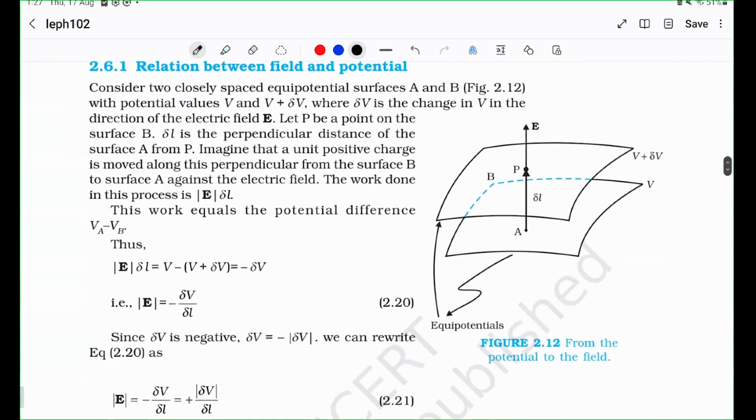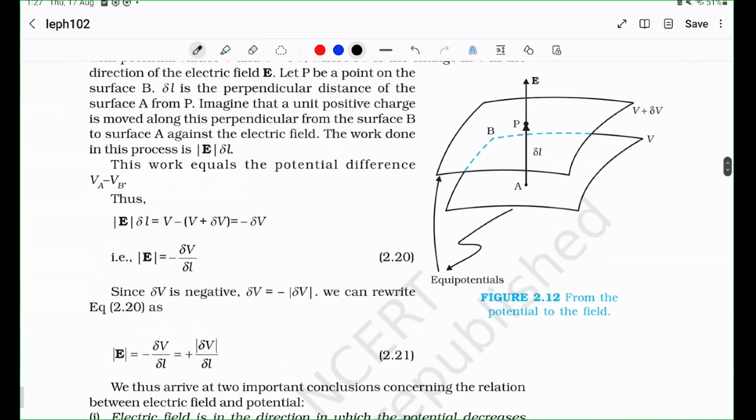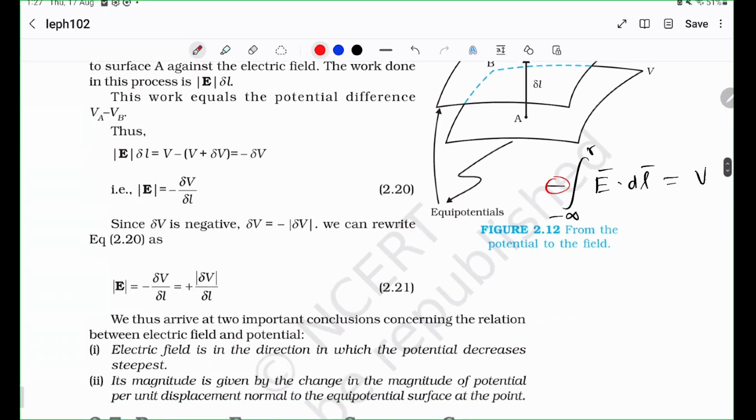Okay. So I think so far we have discussed that negative integral of E dot dl is equal to the potential, right? And this is, by the way, from minus infinity to r. Minus infinity is simply the reference. Why is there a negative sign here? That is because the potential is a measure of how much work the external observer has put in, right? So this is actually technically potential energy per unit charge. In other words,